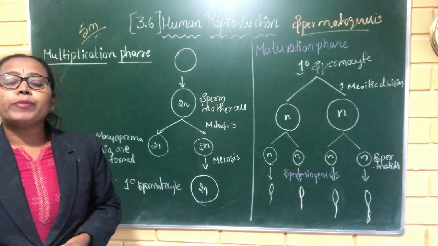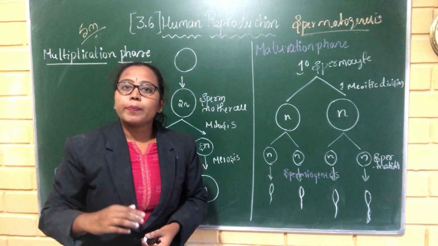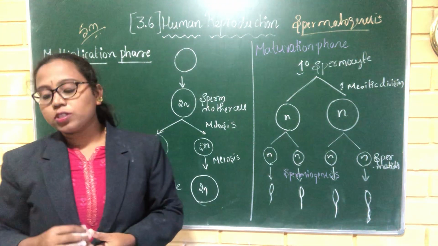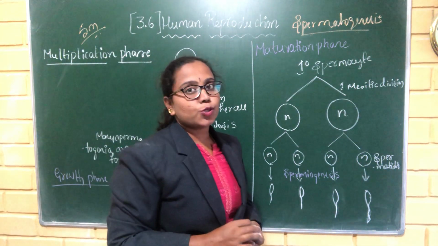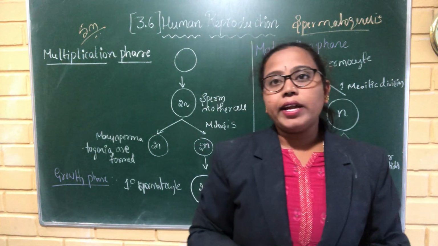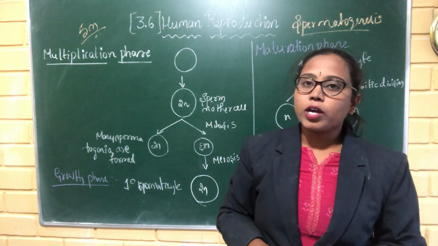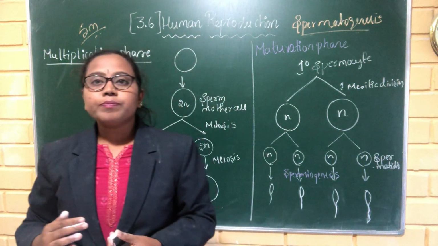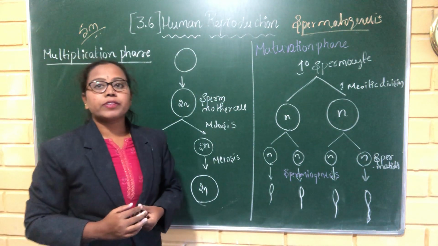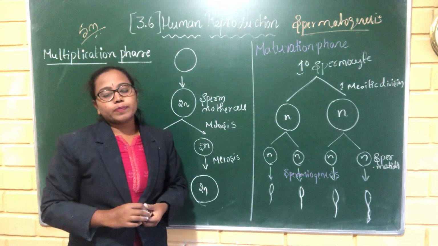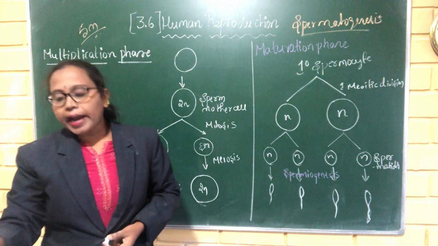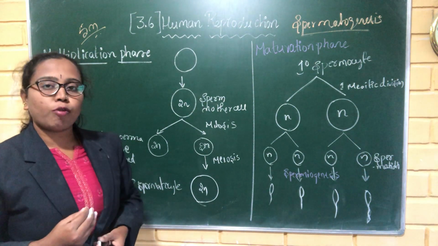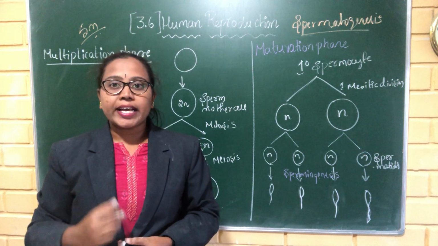The process of formation of sperms in the seminiferous tubules of the testes is called the spermatogenesis process. Spermatogenesis is a process which helps in the production of the male gamete, called sperms.